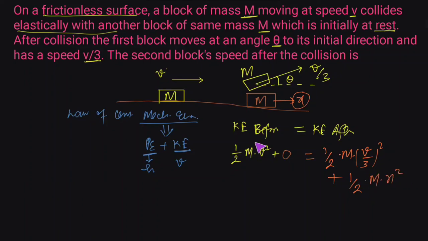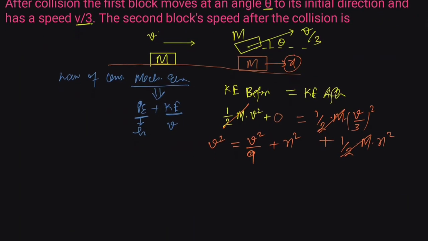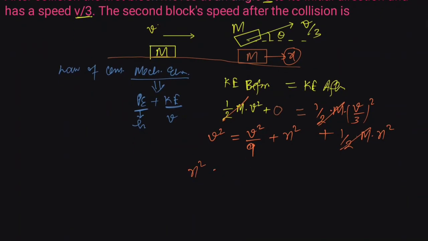Now half m and half m get cancelled. So we will get v square equals v square divided by 9 plus x square. From here, x square would be v square minus v square upon 9. So x square would be 8 by 9 v square. From here, we get x equals 2 by 3 root 2 into v.